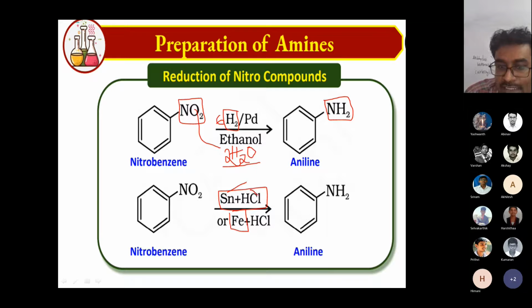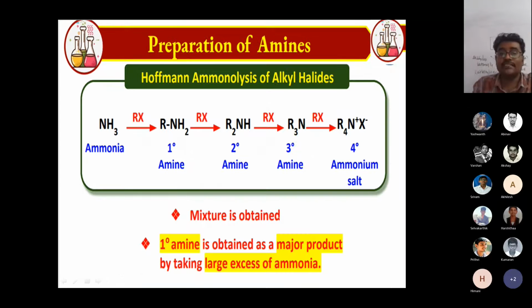If you use tin plus HCl, this is called Stephen's reduction. Among these, which is the best method? Iron is cheap, so iron is the best method. Let's see ammonolysis.